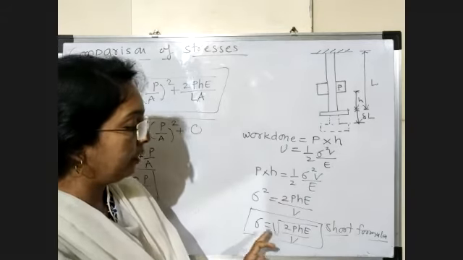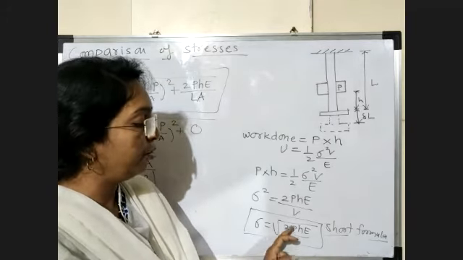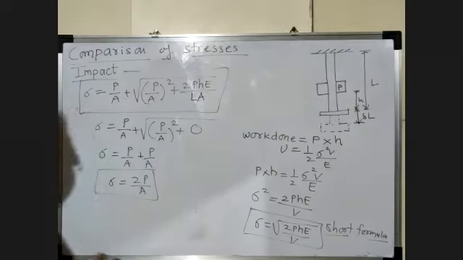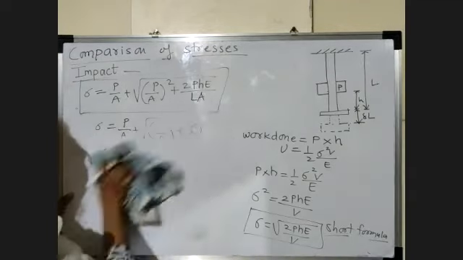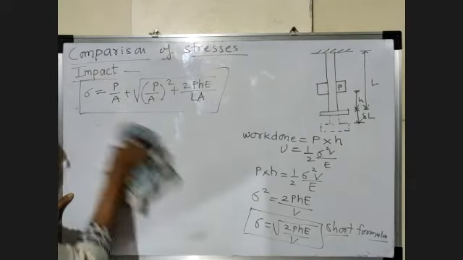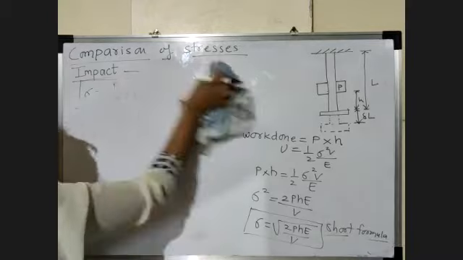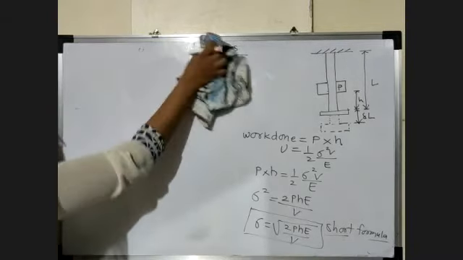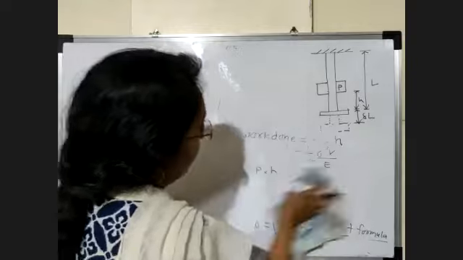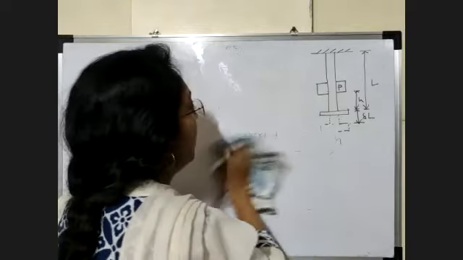So we get the formula of stress as under root 2PHE upon V. That is the formula of strain energy, which remains the same for any type of loading, and that formula is sigma square V upon 2E.